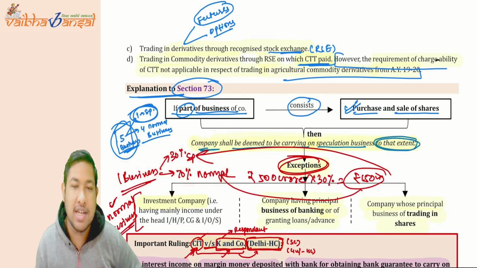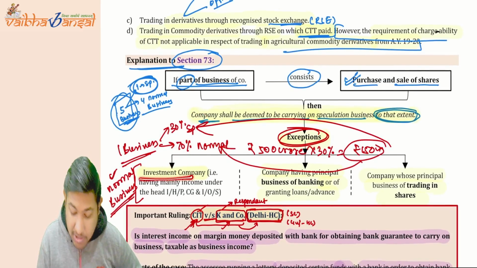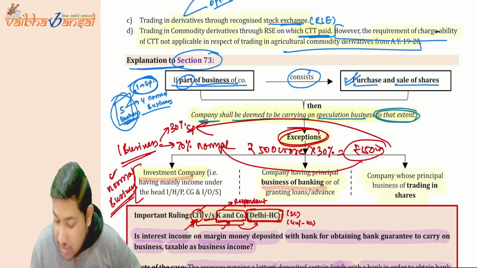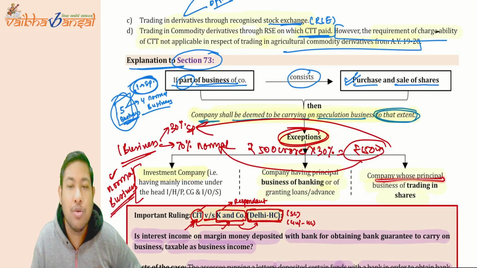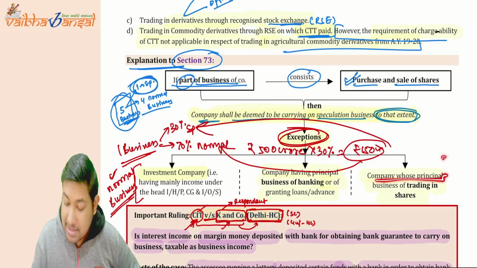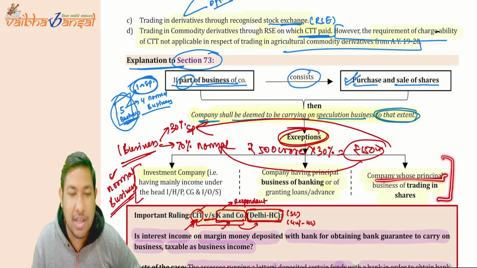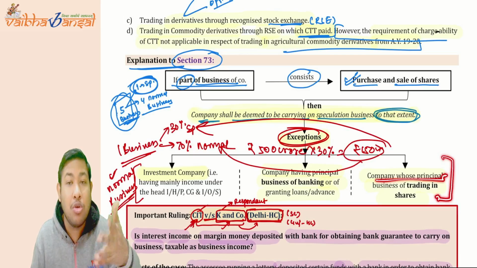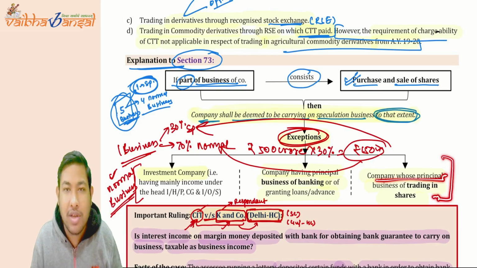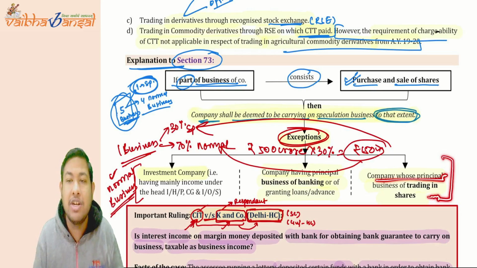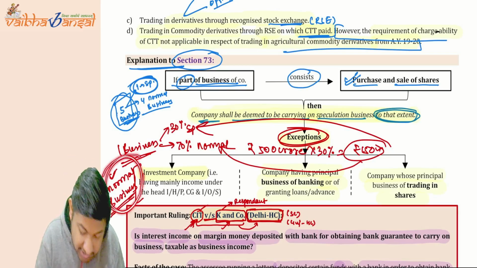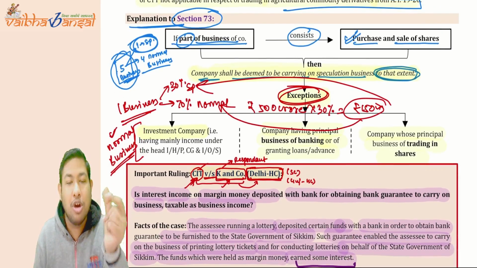But there are certain exceptions to it. If there is an investment company, if there is a business of banking, or if there is a person or a company whose principal business is trading in shares, then in these cases there is no speculative business. We are not going to deal with it separately. We will treat it as normal business.